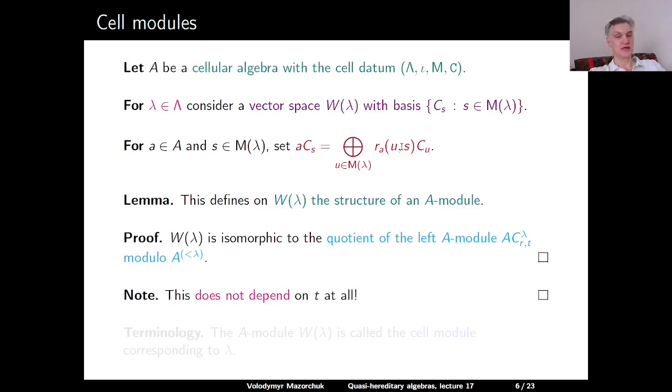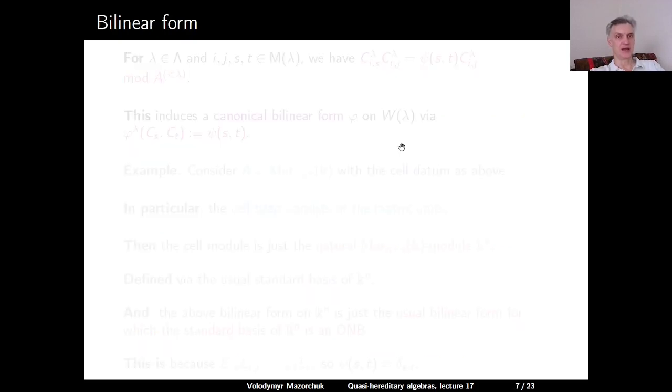And of course, this doesn't depend on t at all. And this module W(λ) is called the cell module which corresponds to the element λ in Λ. So our algebra A is equipped with a collection of A-modules, which are these cell modules W(λ).